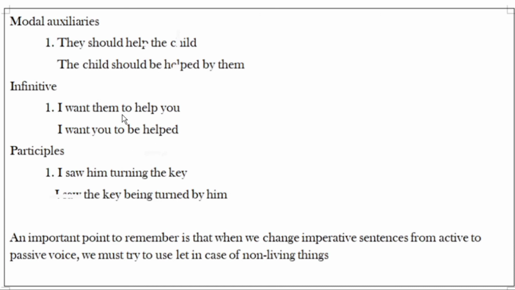Suppose an infinitive is there in that sentence. Participles. I saw him turning the key. I saw the key being turned by him. Here also, in this sentence, same way we are writing this phrase, I saw. The key, this object we are using as subject here. I saw the key being turned by him.